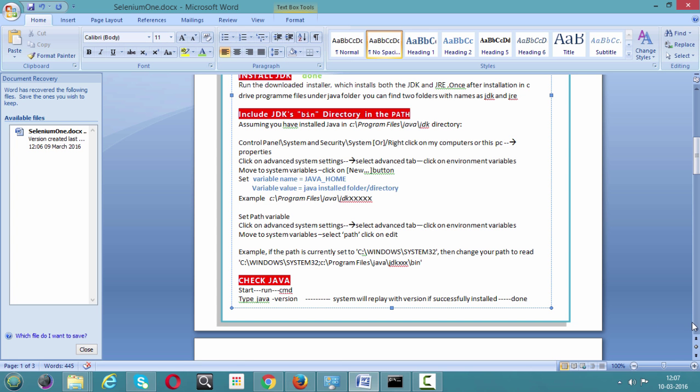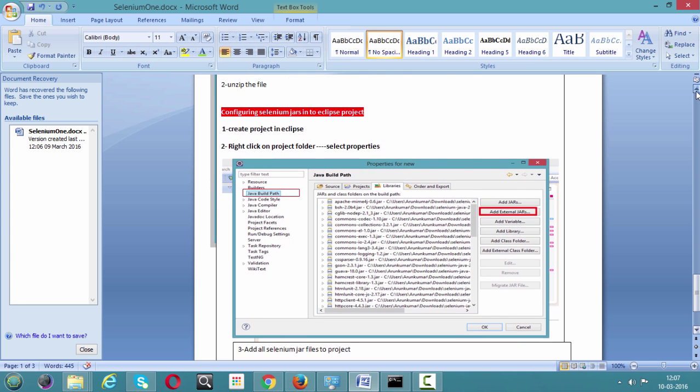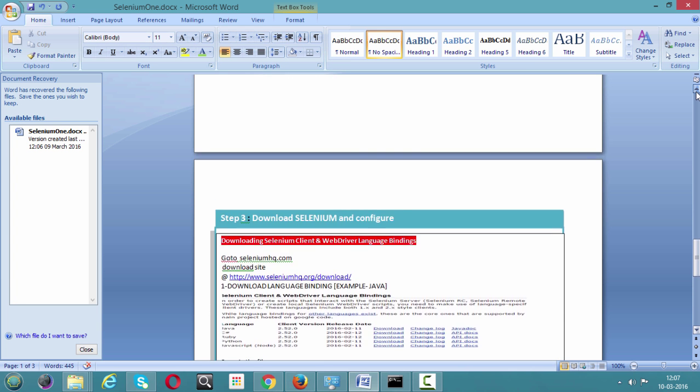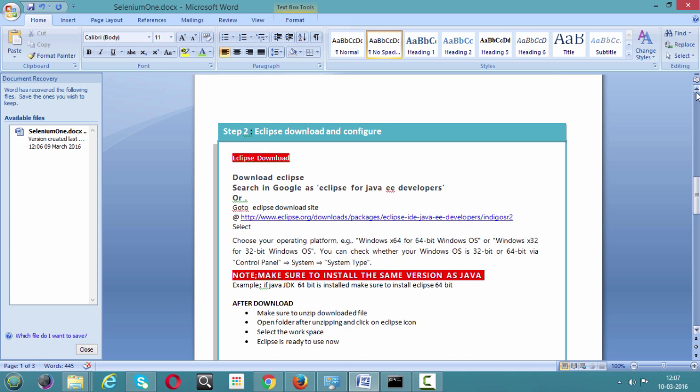Now let's move on to the next one, step 2. Download the Eclipse and configure it. Here Eclipse is nothing but an editor. Here we are going to use the editor for EE developers. So here we have a direct link.